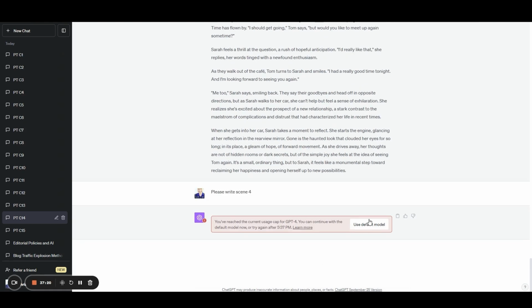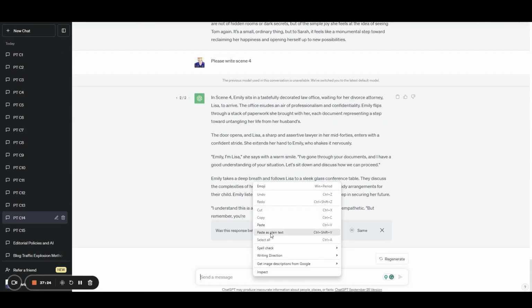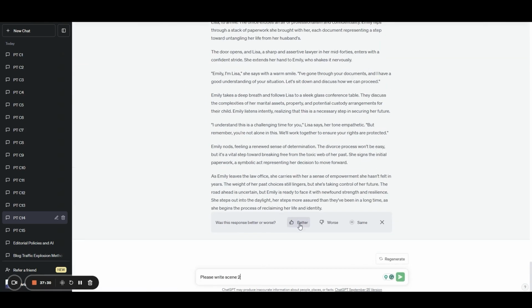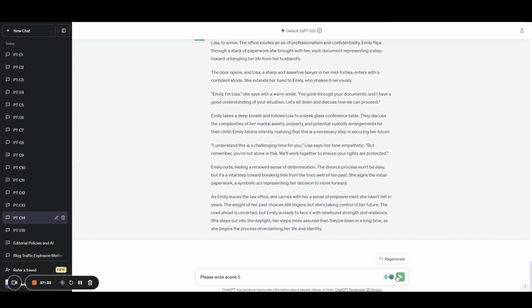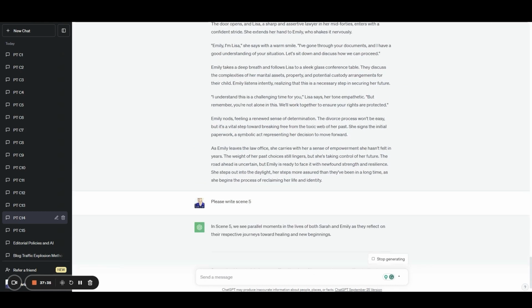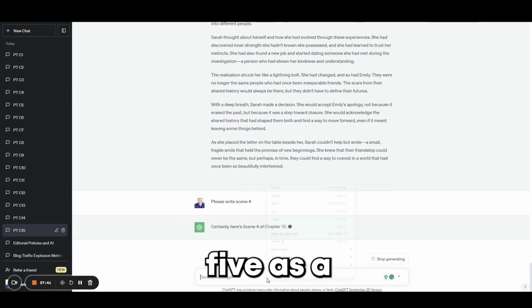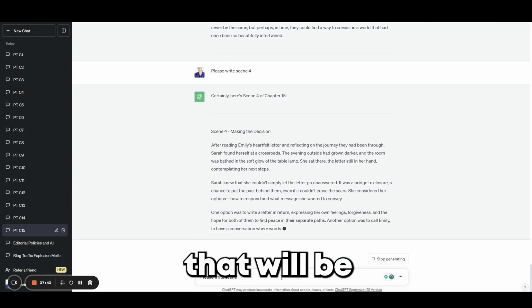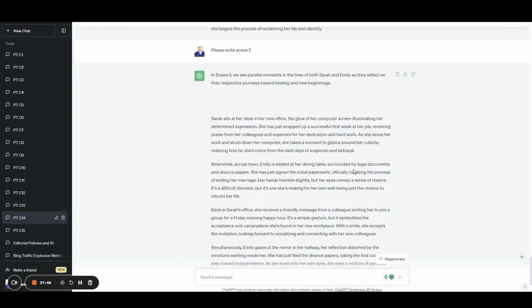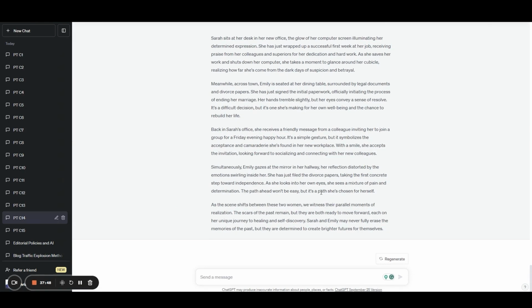So scene 4, okay, use default model. Okay, this one's going to start going fast too. Let's do scene 5. It's probably already ready for that. All right, scene 5, chapter 14. There you go. We're going to do scene 4, and we'll wait to do scene 5 as the last thing because that will be the last one that we do. All right, scene 5, 14 is in the books.